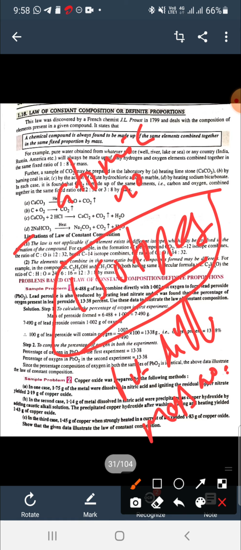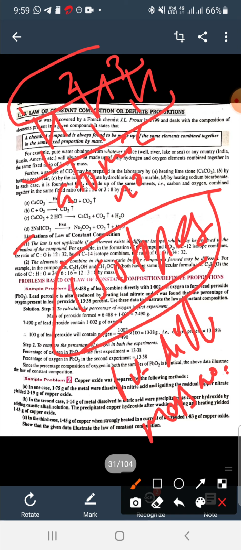For example, hydrogen has 3 isotopes, H-1, H-2, H-3. So hydrogen has the same atomic number but different mass number. One more example is chlorine 35, chlorine 37. These are the two isotopes of chlorine. So isotopes have the same atomic number but different mass number.